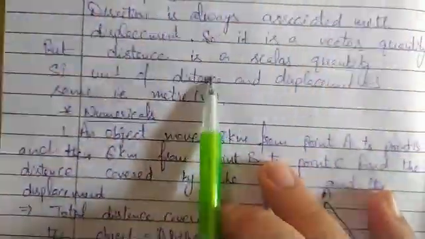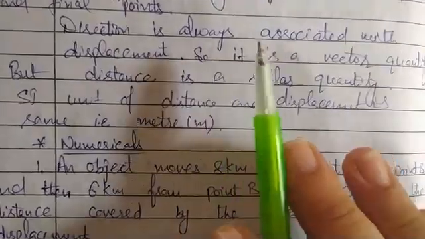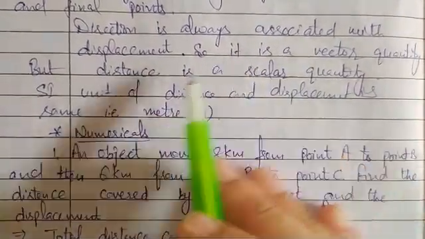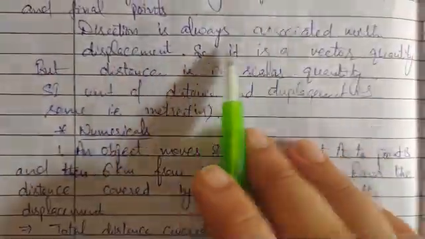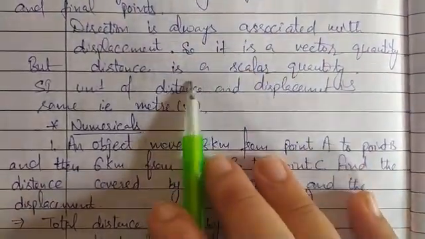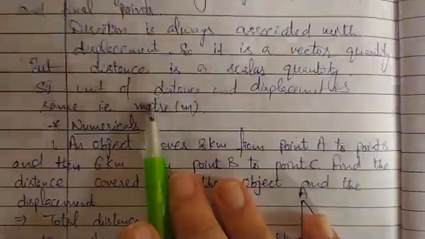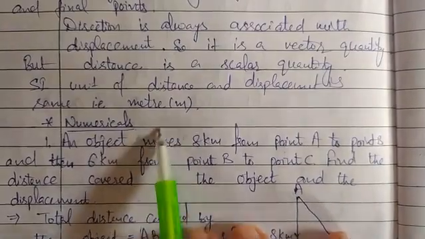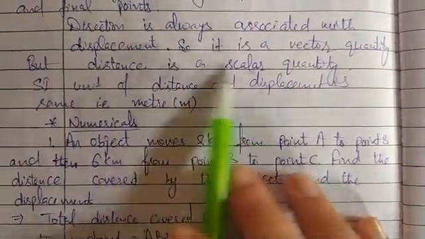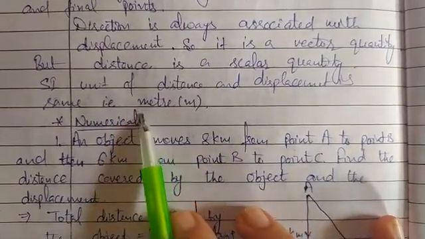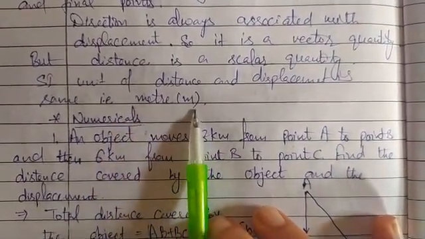But there is one difference between distance and displacement: distance is a scalar quantity but displacement is a vector quantity, as we have now learned that direction is also associated with displacement. But the common thing is that the SI unit of both distance and displacement is the same, that is meter, because both these are length.